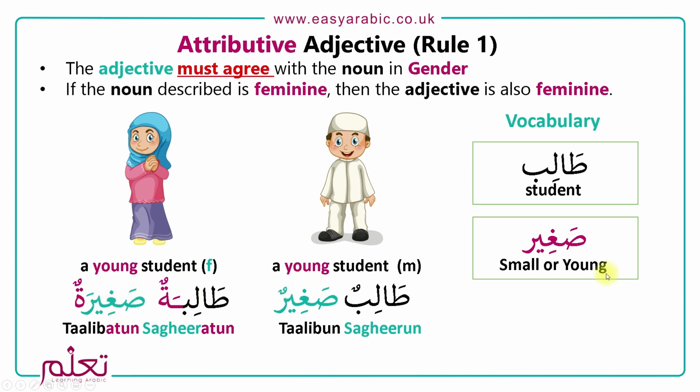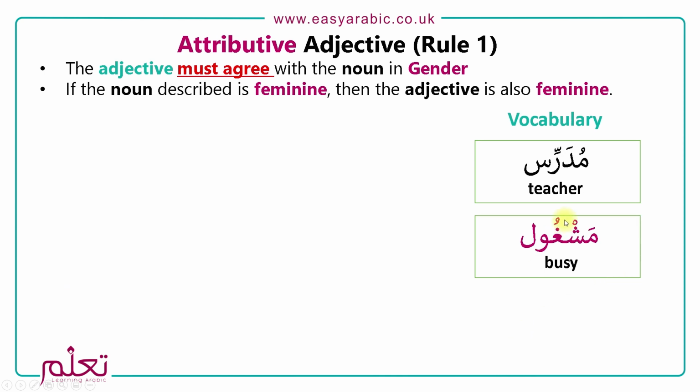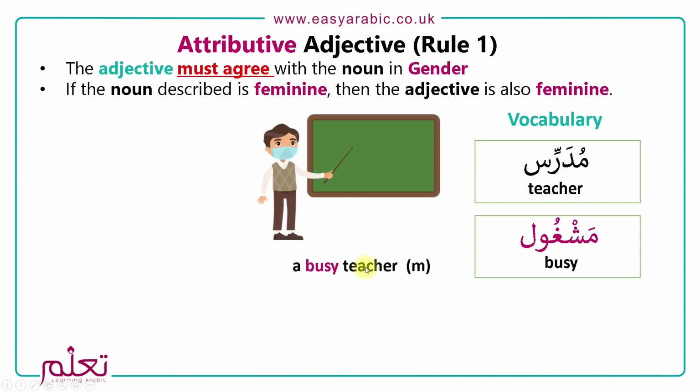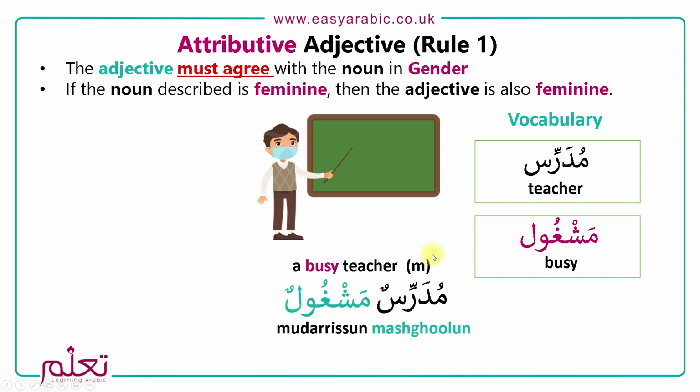Okay, let's have a look at another example. So we've got مدرس, which is a teacher, and then we have مشغول, which is busy. So when we say a busy teacher male, we'll say مدرس مشغول.